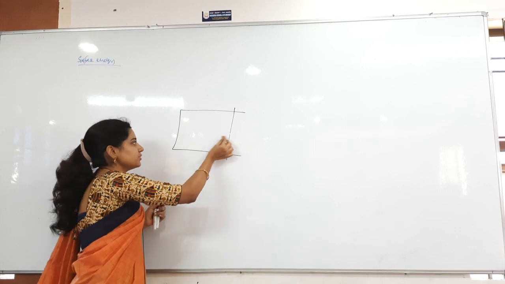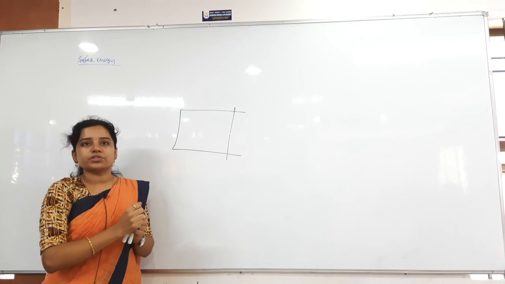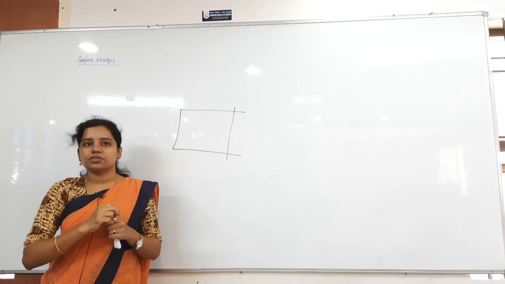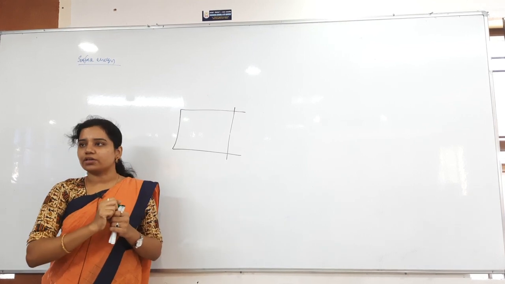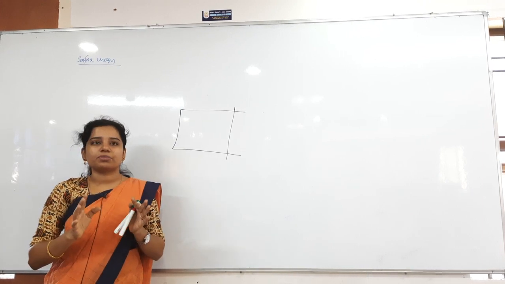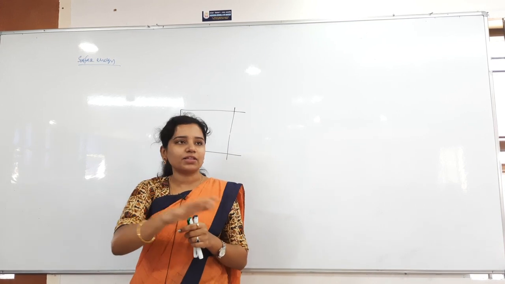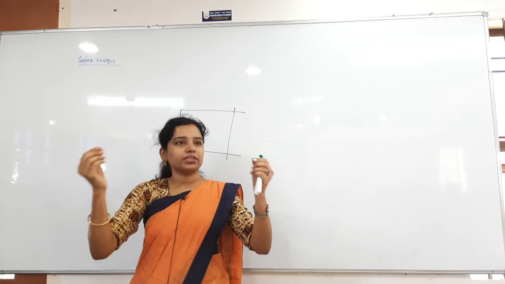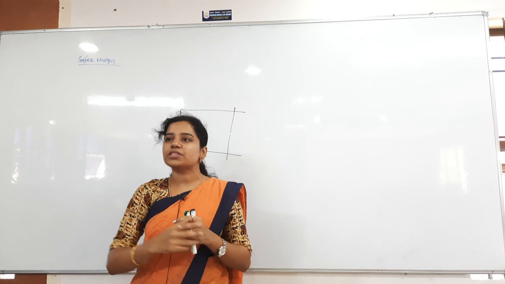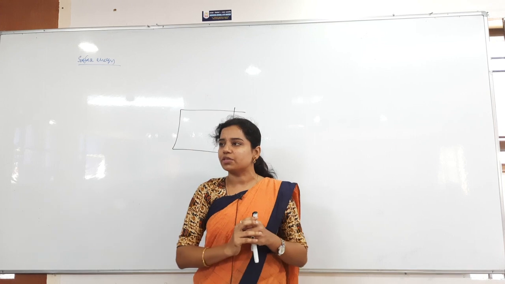Now, in that what I am doing? Whenever it is there near, at that time I am just pouring some soap solution there. Whenever I pour the soap solution, how many free surfaces will the soap film have? Two free surfaces. One is in, another is out. If you take a soap bubble, even a soap film, the bottom is free, the top is also free. Okay, that you have to remember. You cannot take a soap film on the water, right? Can you take a soap film on the water? You cannot take that. Always you have to take it in the air only. Air is touching how many surfaces? That surface and then this surface. So, how many surfaces? Two surfaces. Soap film or soap bubble, anything, you always remember that two free surfaces will be there.